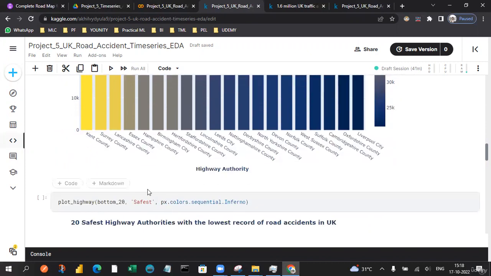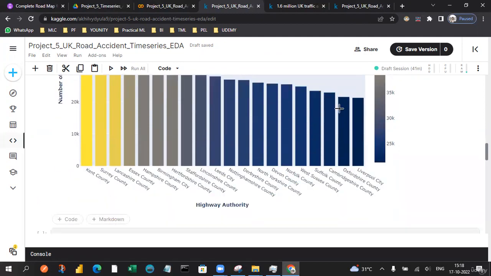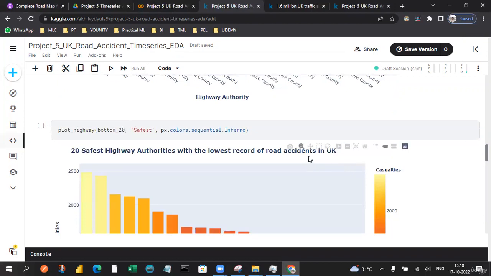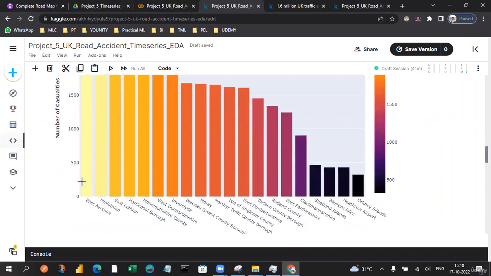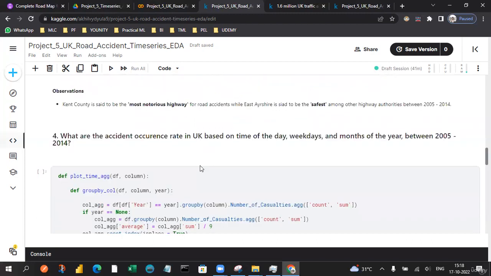With these corresponding highway authorities, let's compare them to these ones, Liverpool City and Oxfordshire County. And also we can go with the safest ones. Whoever is the very safest, that means the lowest record, needs to be brought on top, right? Eastern Dunbartonshire, Midlothian and East Lothian. So these are some of the state-based highway authorities. Kent is the most notorious highway authority for road accidents, while East Ayrshire is said to be the safest among all the other authorities between 2005 and 2014.